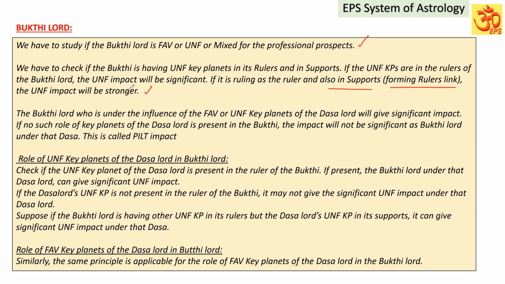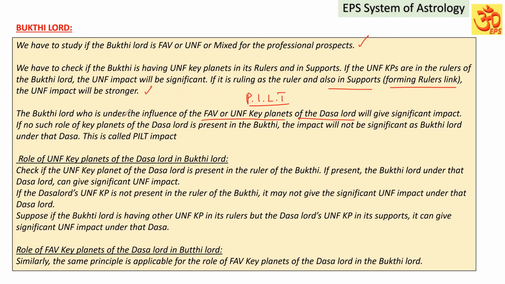The unfavorable impact will be stronger. The Buddhi Lord who is under the influence of the favorable or unfavorable key planets of the Dasa Lord will give significant impact. This is called a pilt connection, right? Planetary interlink theory. We have studied the Dasa Lord. The Dasa Lord's favorable and unfavorable key planets we checked in the previous slide. Then we are studying the Buddhi Lord.